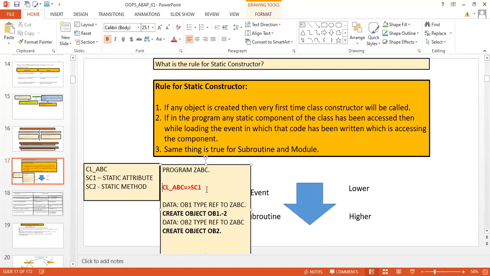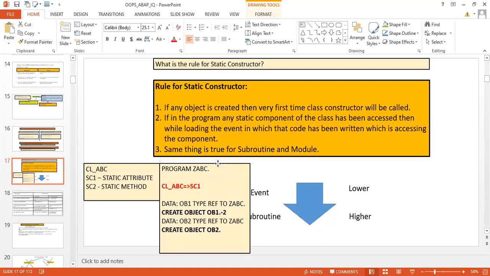You will find this very interesting. The control will not come over here, the cursor will not come over here, if you have written this statement inside the initialization or load of program statement. Before the control or cursor comes over here, when you run the program directly, first the cursor or control will go to the class constructor. After that, control will come over here.